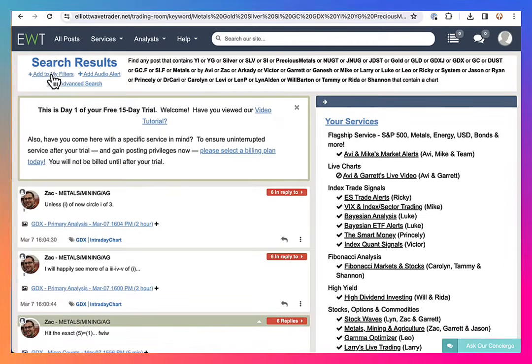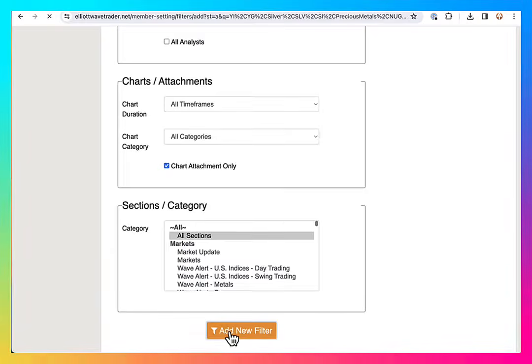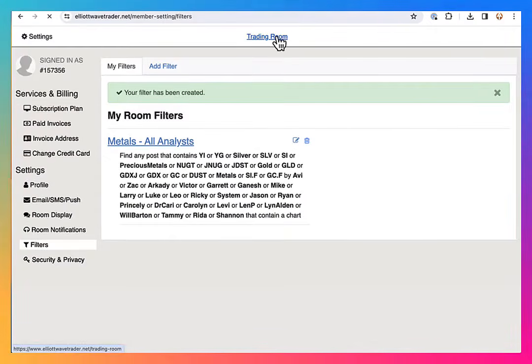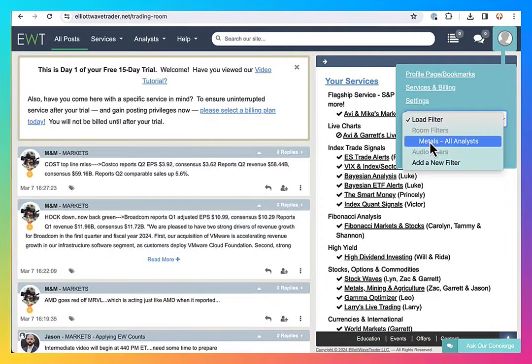You can save this page as a filter. And now it's one click away when you go to the filters dropdown, which is here.